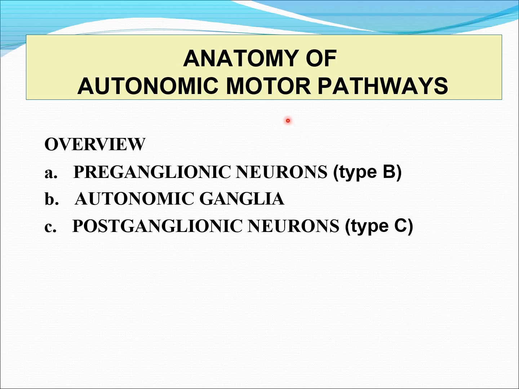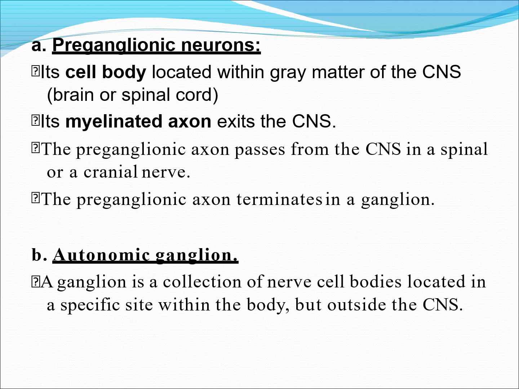About the anatomy of the autonomic motor pathway, or the anatomy of the sympathetic and parasympathetic nervous systems. Generally, each system consists of preganglionic neurons, autonomic ganglia, and postganglionic neurons. About preganglionic neurons: its cell body is located within the gray matter of the CNS.